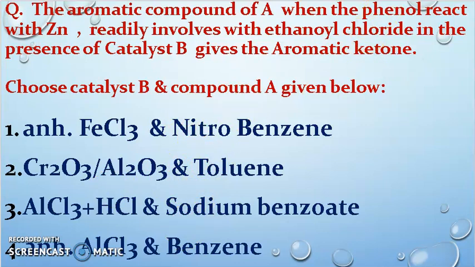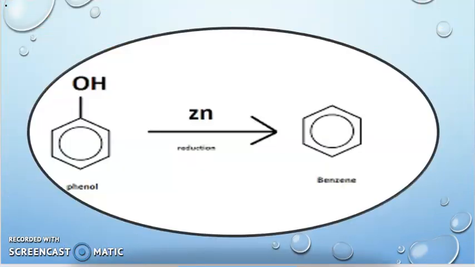Fine. So the first reaction is phenol reacting with zinc. In the 11th standard we have studied the preparation of benzene in the hydrocarbon lesson. How did we prepare it? Phenol is distilled with zinc dust, and benzene is formed. It is a reduction reaction. See this image here: phenol is taken in the presence of zinc.